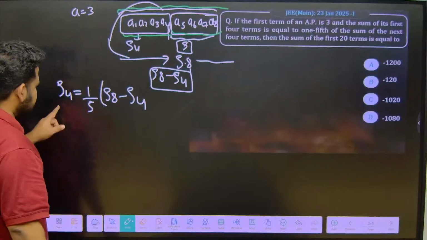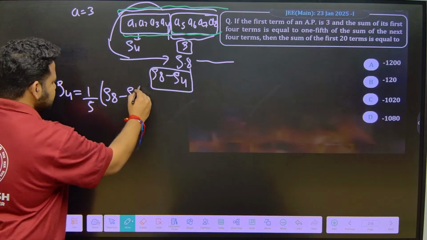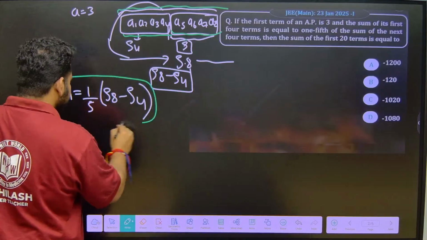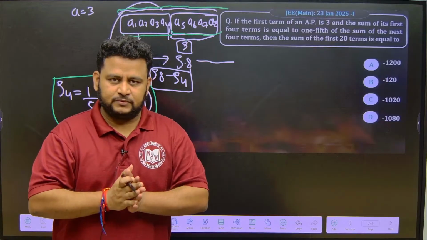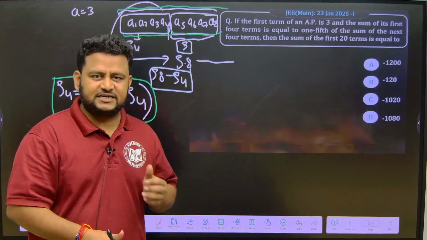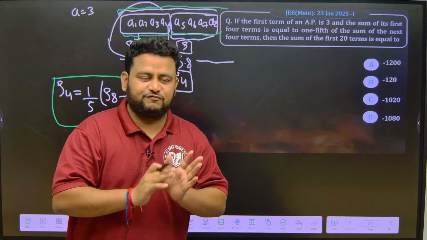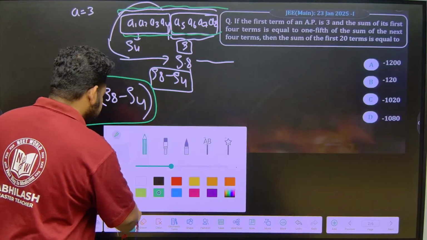Very simple question. S4 is equal to 1 by 5 into S8 minus S4. This is my star step, because here I have to understand that the sum of the next 4 terms means S8 minus S4. Next 4 terms: why did I take S8? 4 plus 4 gives me 8. So I should take it as S8 minus S4. Got it? Now, just put the values.